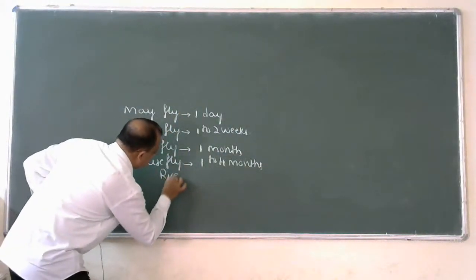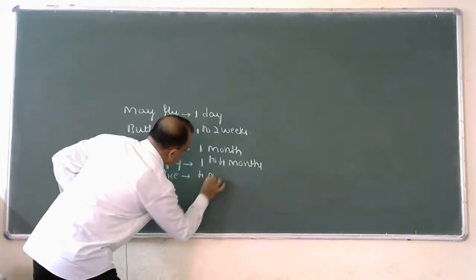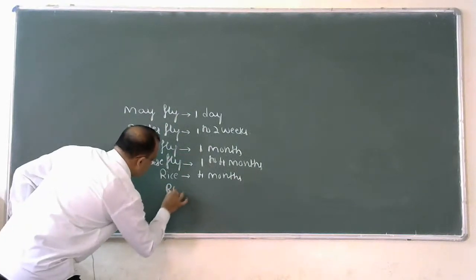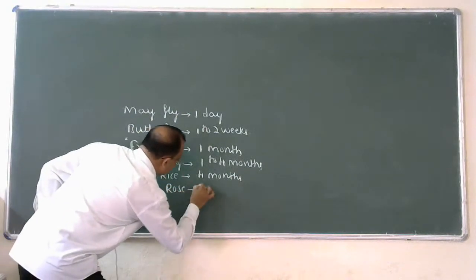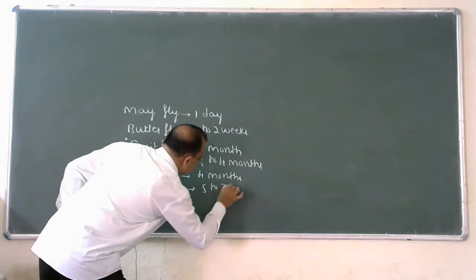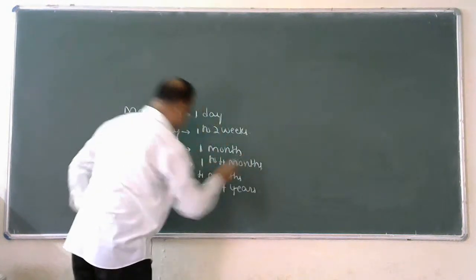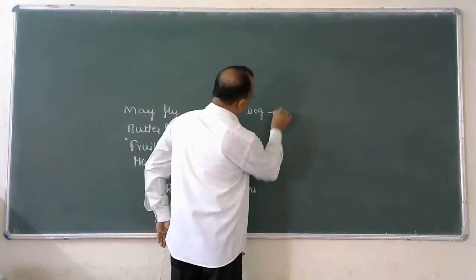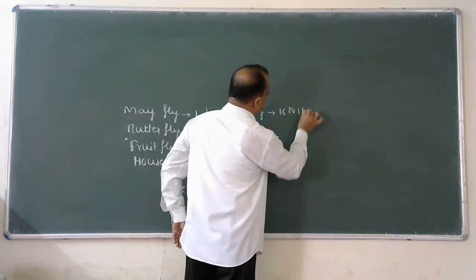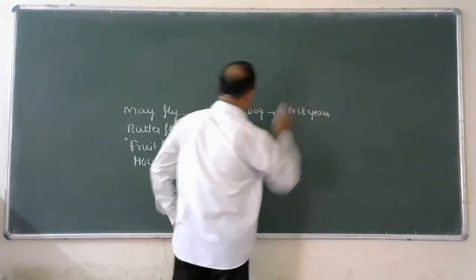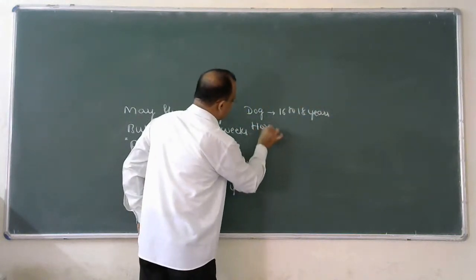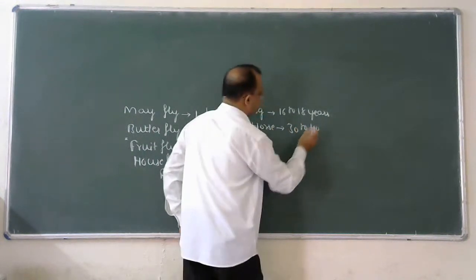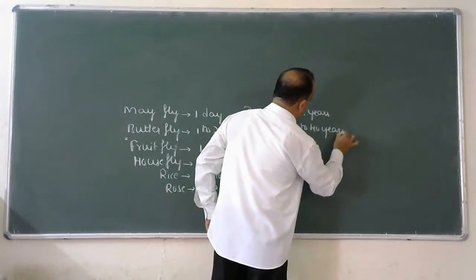Rice 4 months. Rose 5 to 7 years. Dog 16 to 18 years. Horse 30 to 40 years.